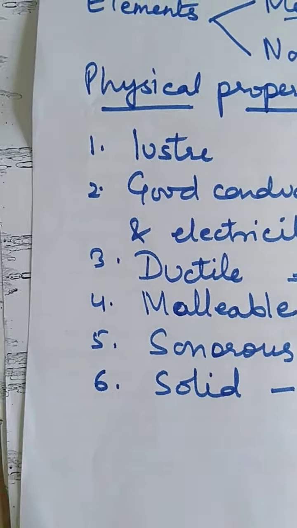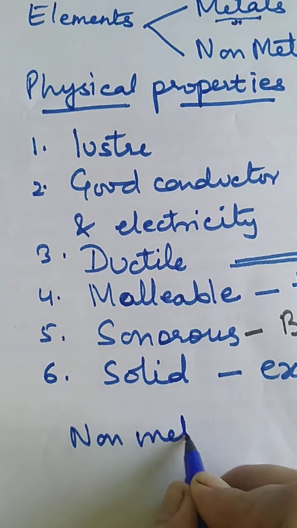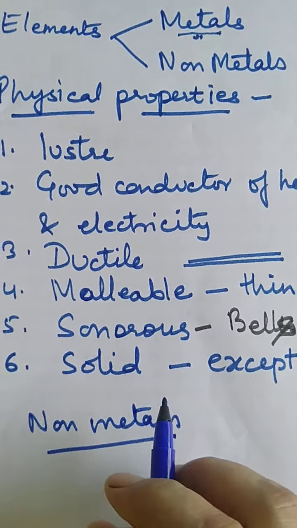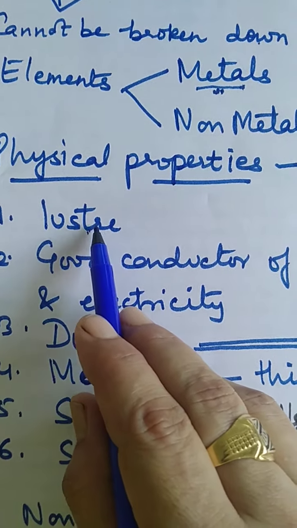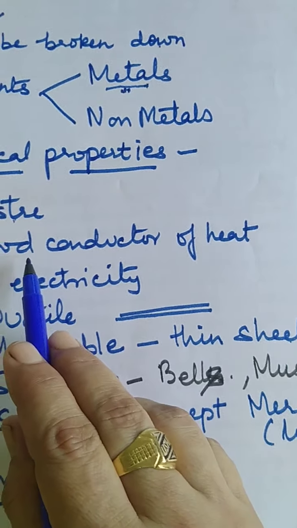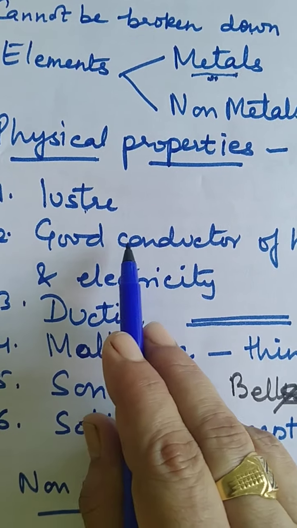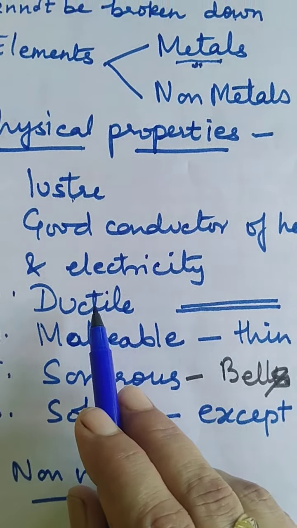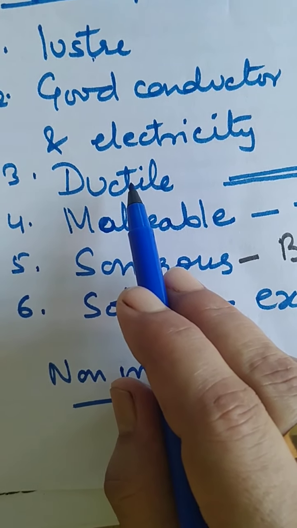Now physical properties of non-metals. For non-metals, you just do the reverse of all the metals. Metals are lustrous, non-metals are dull. Metals are good conductors of heat and electricity, non-metals are bad conductors. That is why they are used in the covering of wires. Non-metals are non-ductile, they cannot be drawn into wires.